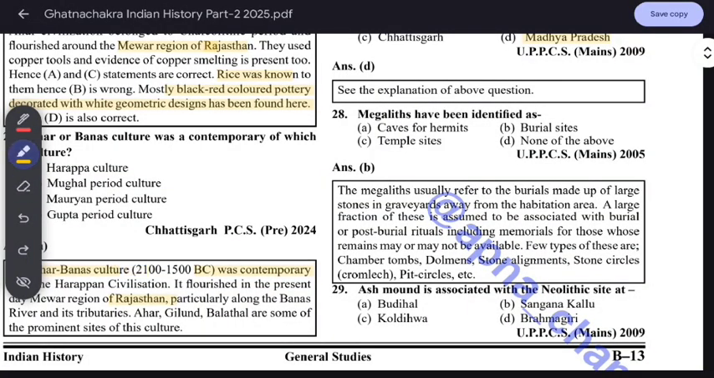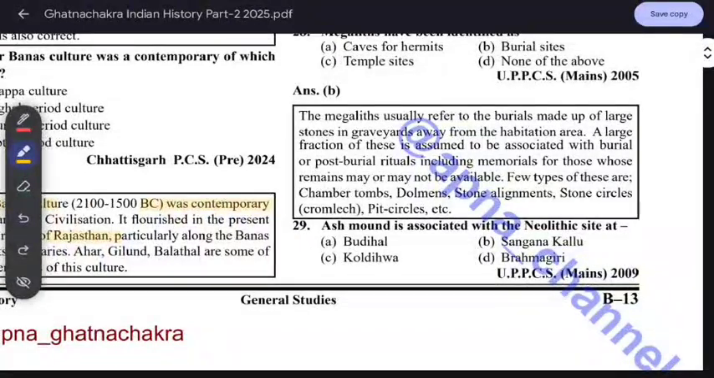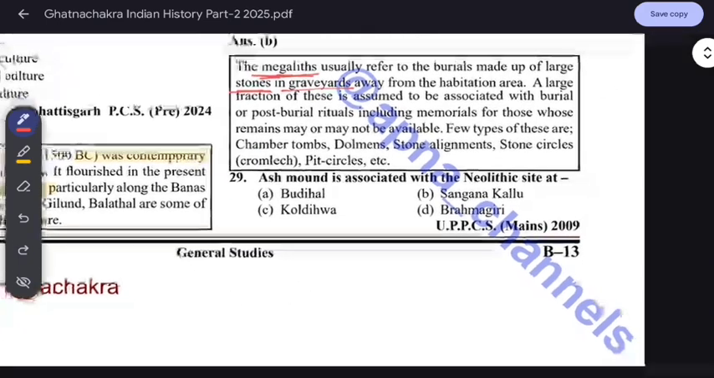Now, megalithic sites have been identified as burial sites. Megalithic usually refers to burials made of large stones. Mega means large, lith means stone. It was a graveyard, away from the habitation site, assumed to be associated with burial or post-burial rituals, including memorials for those whose remains may not be available. A few types of these are chamber tombs, dolmens, stone alignments, stone circles, and pit circles.